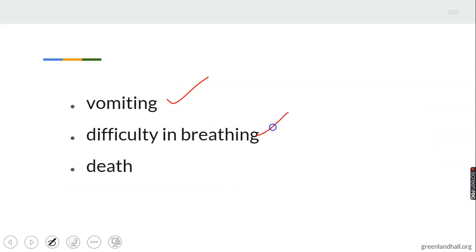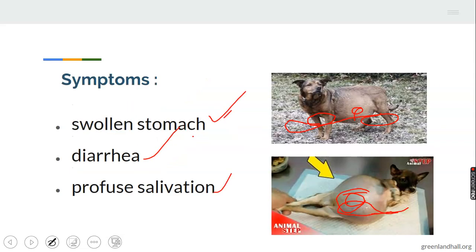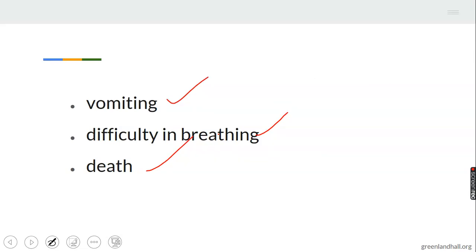Difficulty in breathing, and sudden death, sudden death without symptoms. These are the symptoms of bloat. The most noticeable one is swollen stomach. Let's take note of this as the most noticeable symptom of bloat in farm animals.